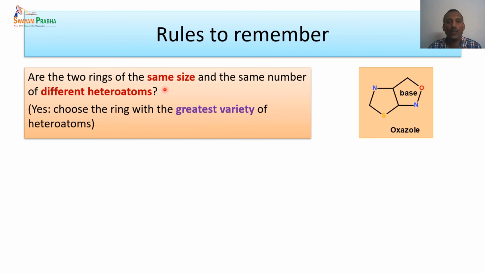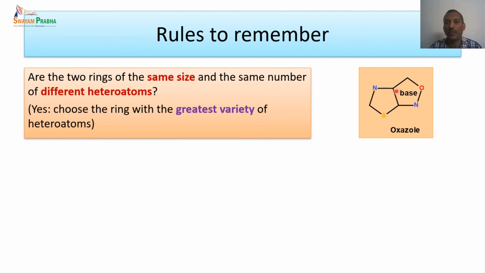The next one is two rings having the same size and the same number of different heteroatoms. In this case we have two heteroatoms, and in this ring also we have two heteroatoms. So the ring size is the same, 5-membered ring, and the number of heteroatoms is also the same, 2. So in that case, which will be named as the base unit? The highest priority is nitrogen.